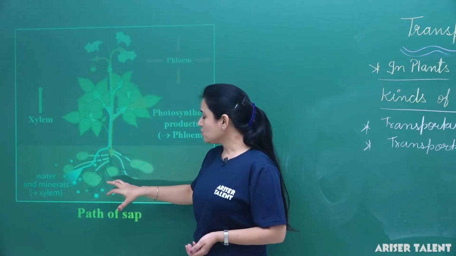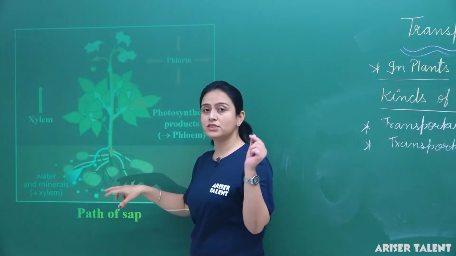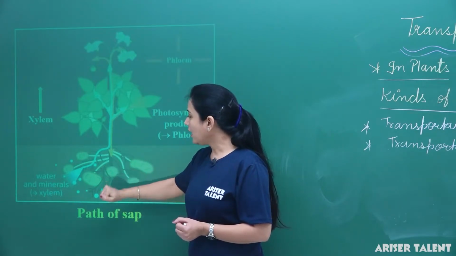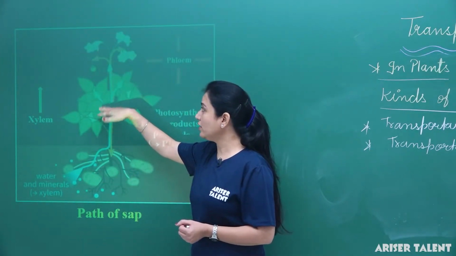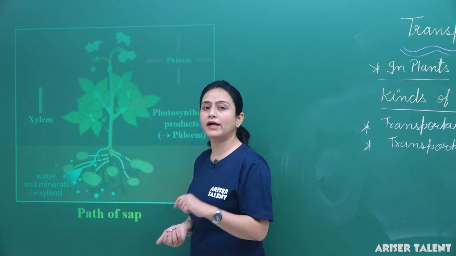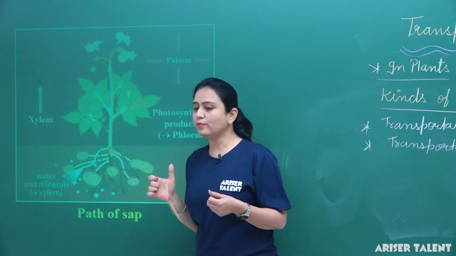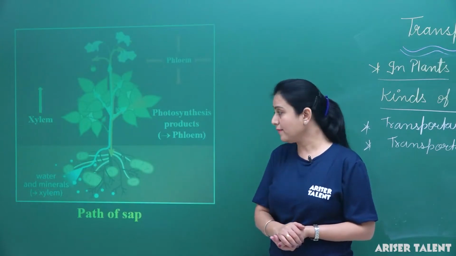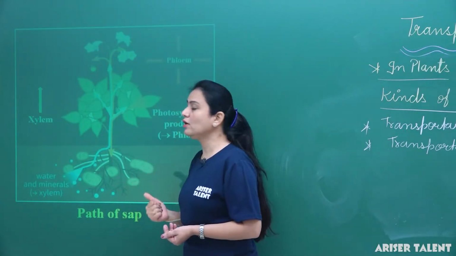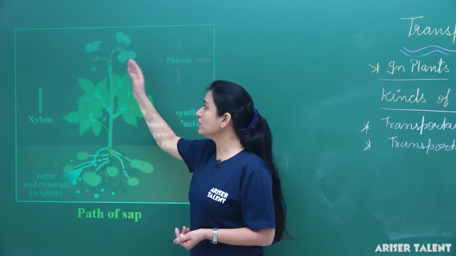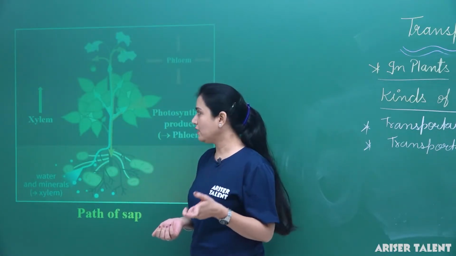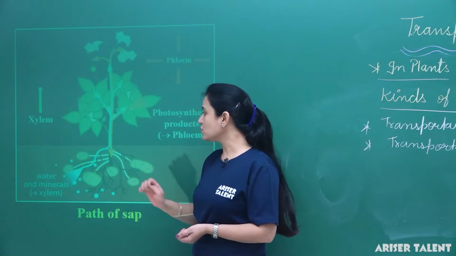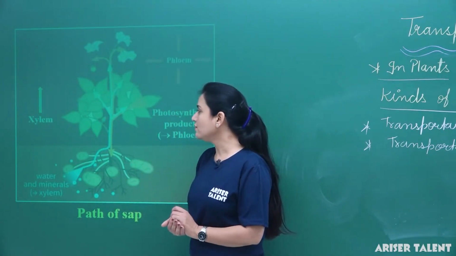This water which is absorbed by the root hairs, generally xylems are present here, and then this water is absorbed by the xylem and carried to the different parts of the plant by the root pressure. Generally root pressure is the process which occurs in the herbs, which are the small plants. In the tall plants, the water which moves to the different parts is carried by the cohesion pressure or transpiration pull.